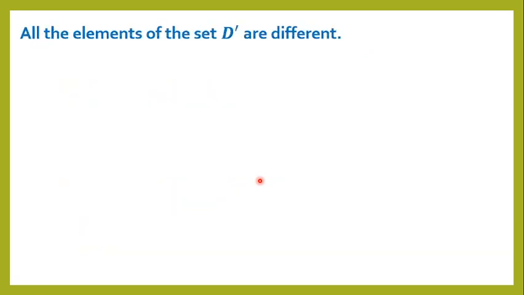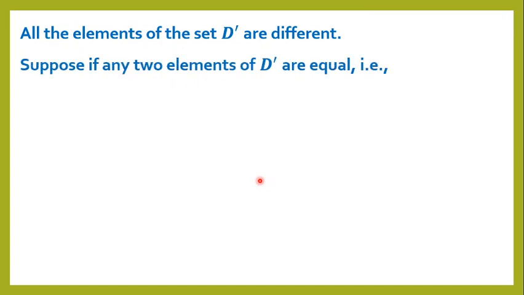Now, I want to show that all the elements of the set D dash are different. Suppose any two of them are equal, that is, ai into ak equals aj into ak for i not equal to j.